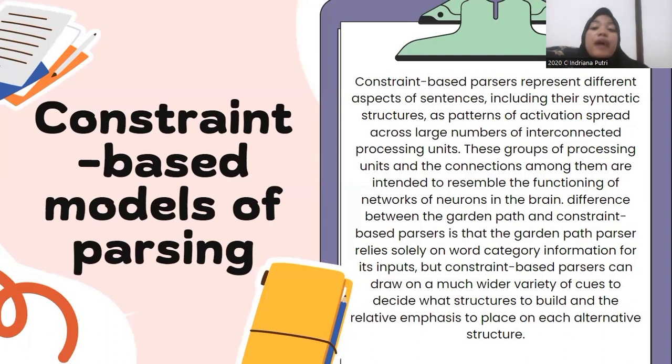The difference between the garden path and constraint-based parser is that the garden path parser relies solely on word category information for its input. But the constraint-based parser can draw on a much wider variety of cues to decide what structure to build and the relative emphasis to place on each alternative structure.